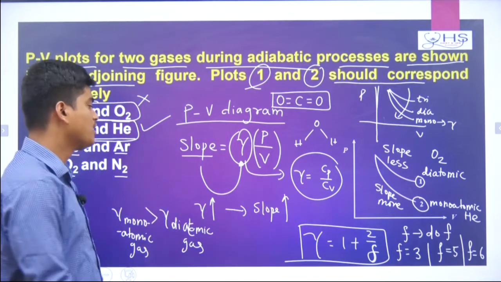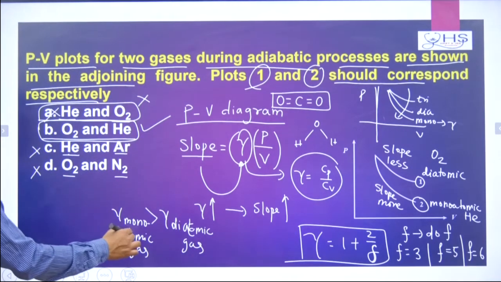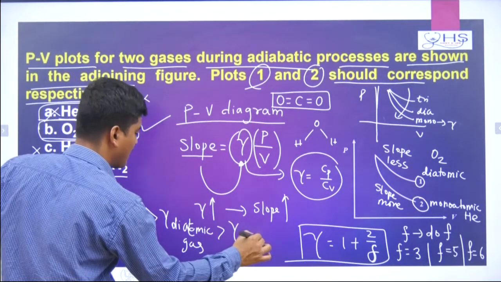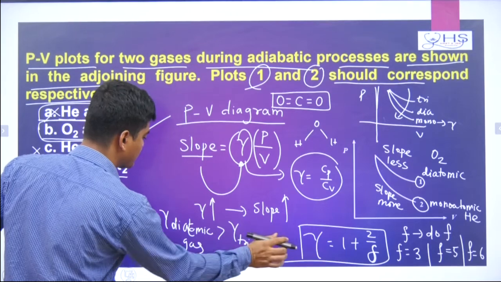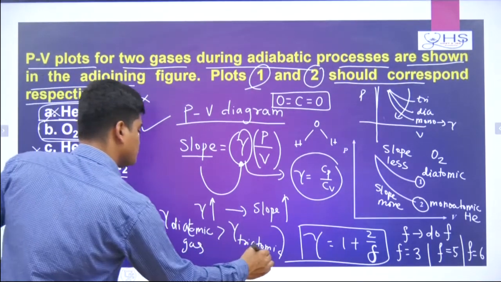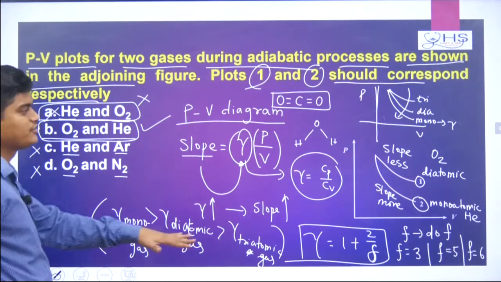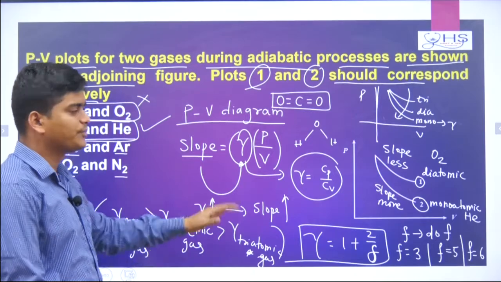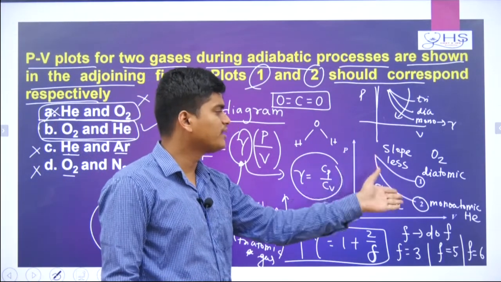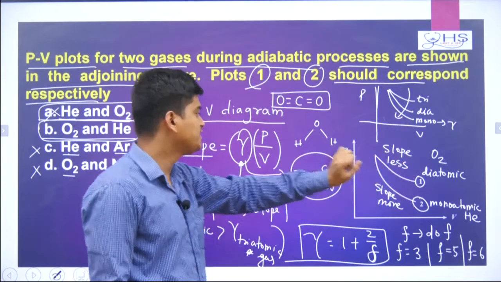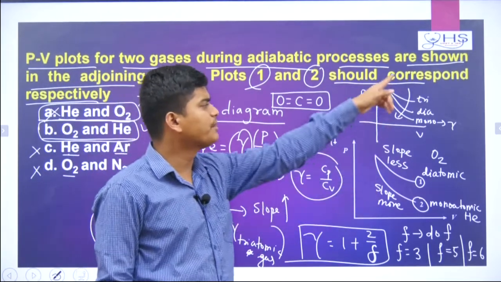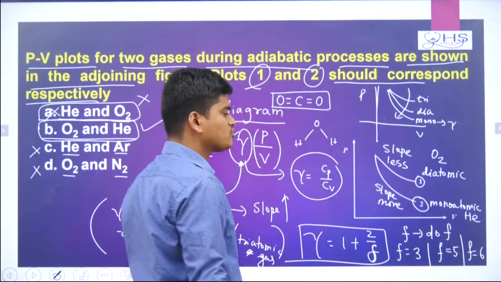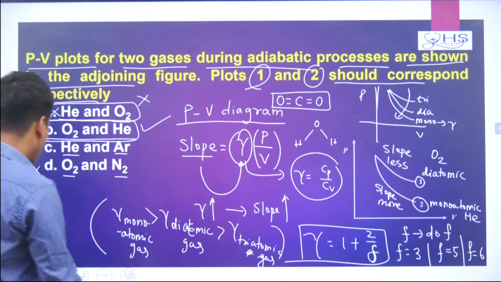From there you can understand that gamma monoatomic is greater than gamma diatomic is greater than gamma triatomic. So triatomic will be less. This is the relation you can remember. So many pieces of information in a very short interval of time you are understanding. Keep in mind, whenever a slope is given to identify monoatomic or diatomic, easily go for gamma, which gamma is more. Or remember, coming from top: tri, dia, mono. So monoatomic gamma is more, that's why its slope is more. Now come to the next.